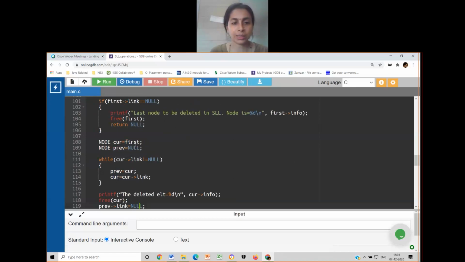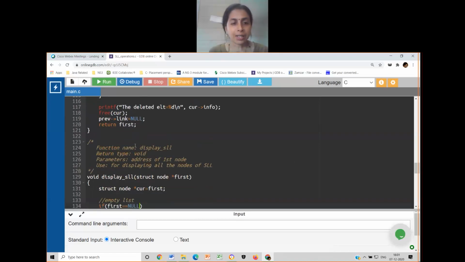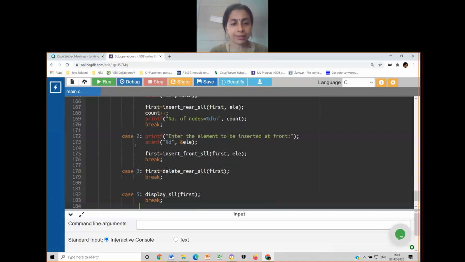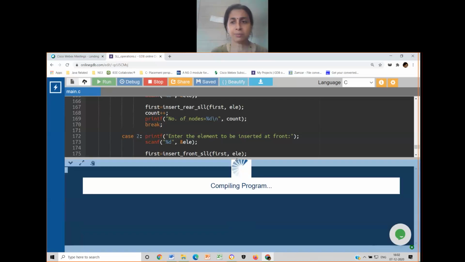I'll just glance through the things that have been written, and accordingly I will just overwrite this. Yes, first is equal to delete_rear_SLL(first). Shall we go for running this program? I'll run this program and show it to you. Just give me one minute of time. It takes time.